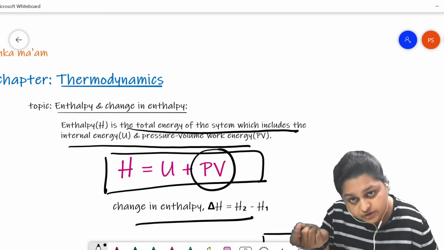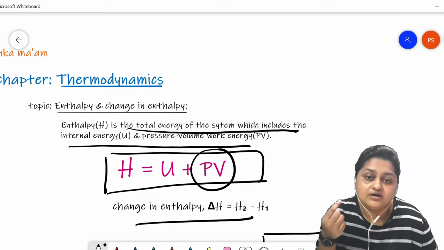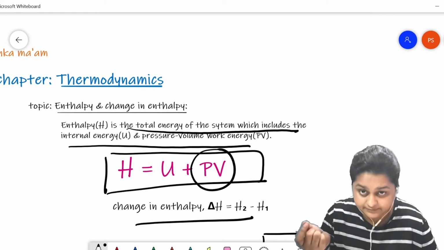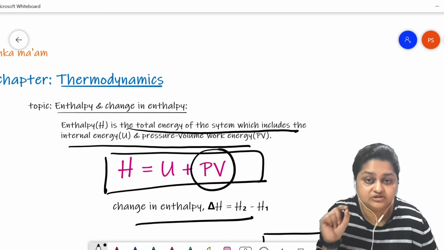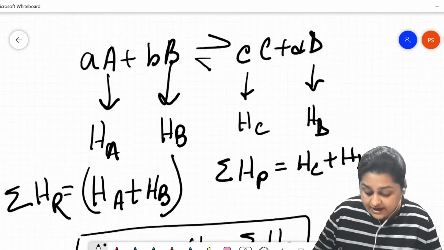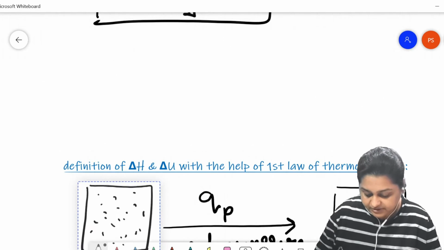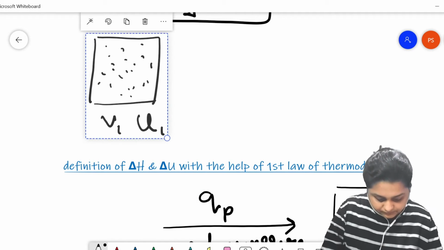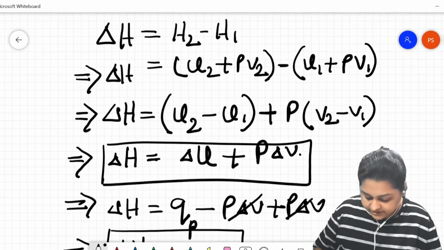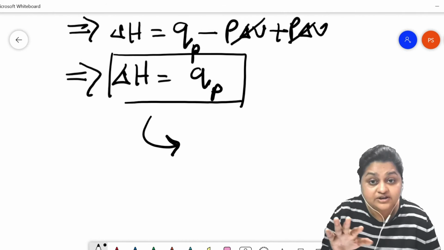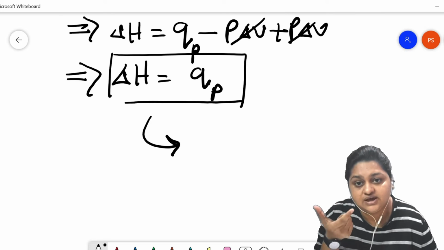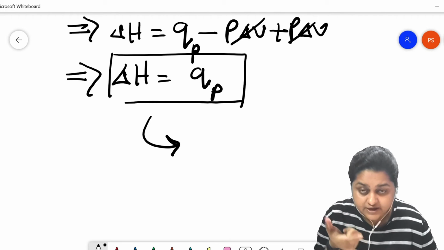That's why the enthalpy of the system, the total energy for a thermodynamic state, also cannot be determined directly, but the change in the enthalpy, the change in the total energy of the system, can be calculated with experimental values. That is why the change in the enthalpy is nothing but the difference between the enthalpies of two states.